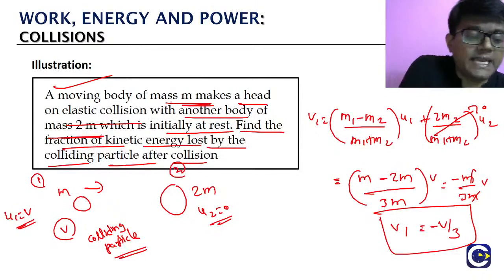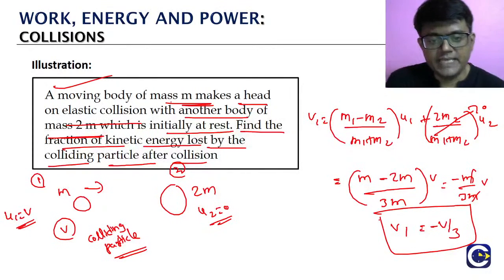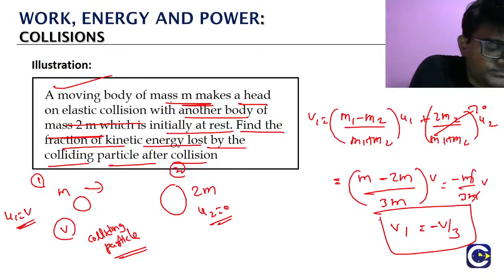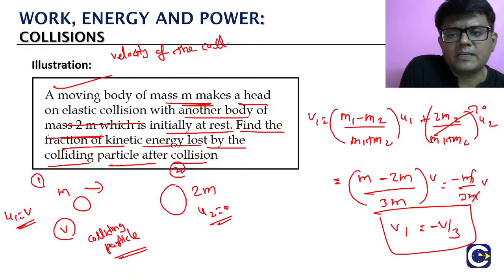What are we getting? Minus v by 3. So the velocity of the colliding particle, v1 after the collision, is minus v by 3.